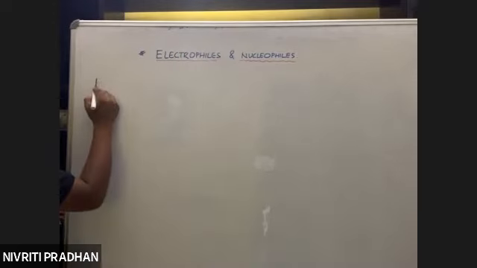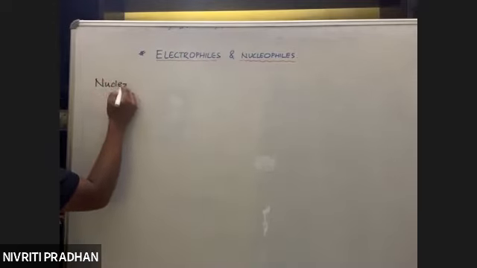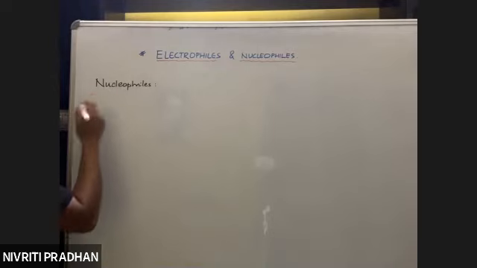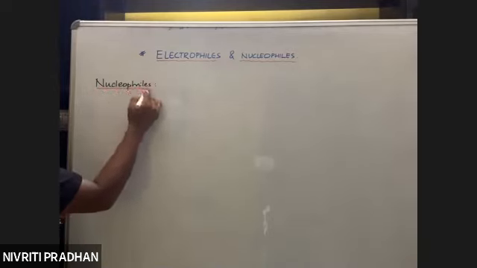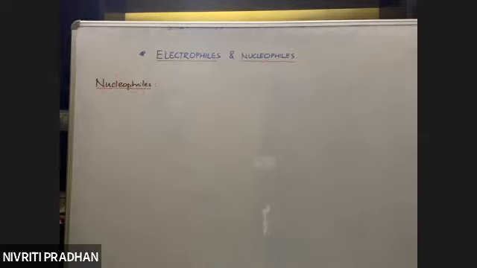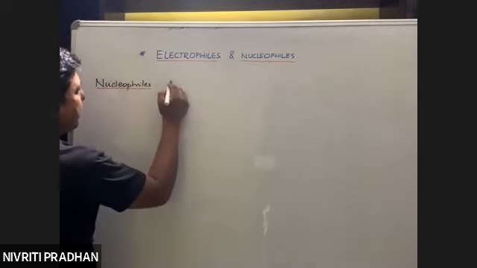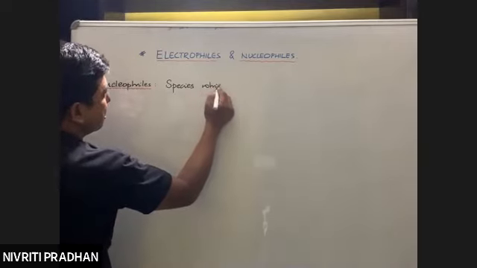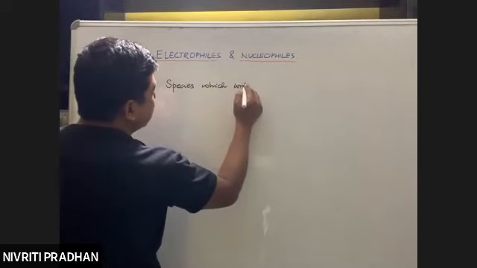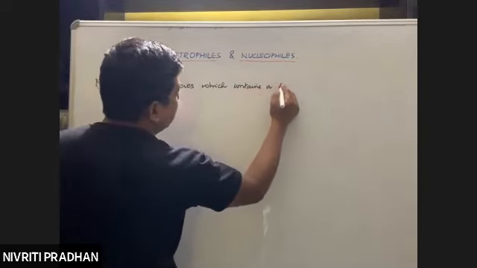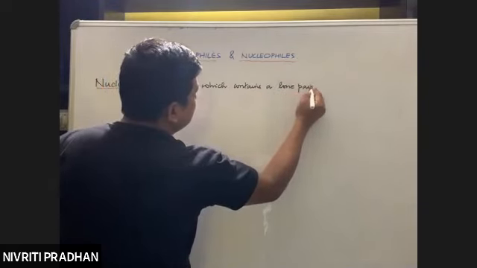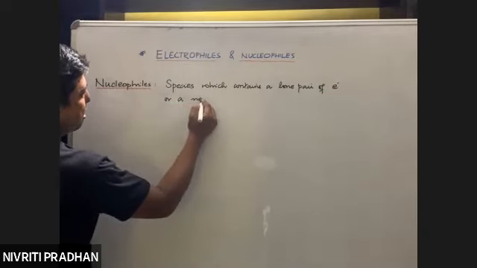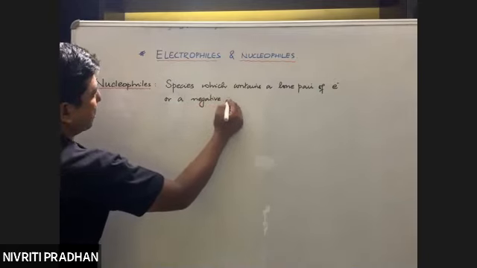Okay, so what are nucleophiles? Nucleophiles are defined as a species which contains a lone pair of electrons or a negative charge.